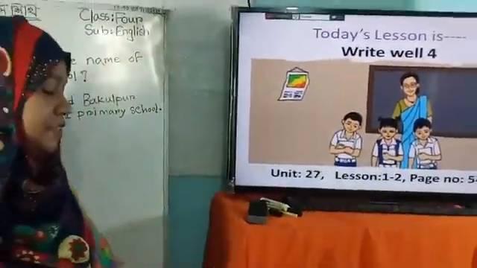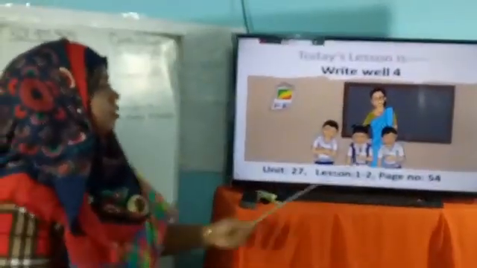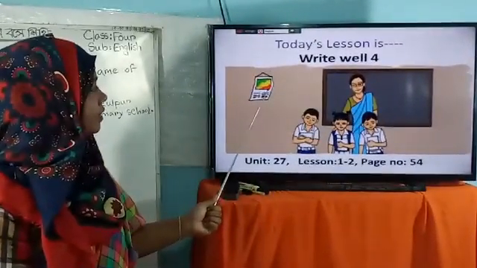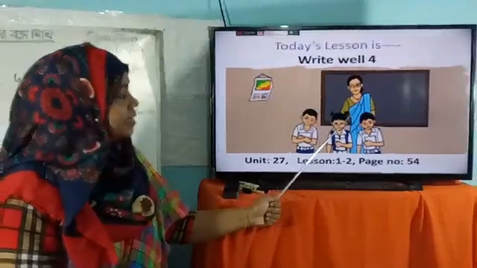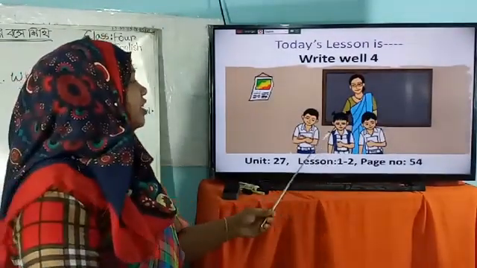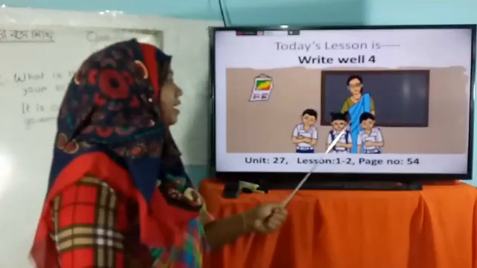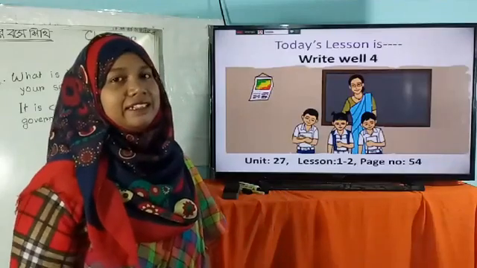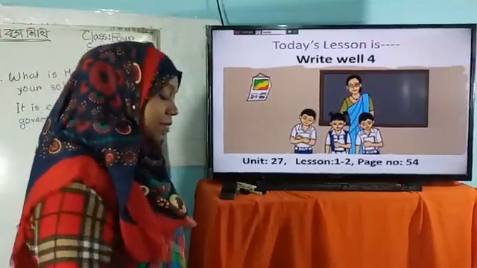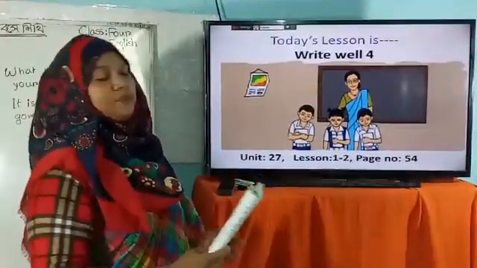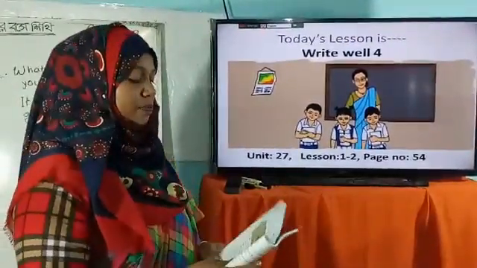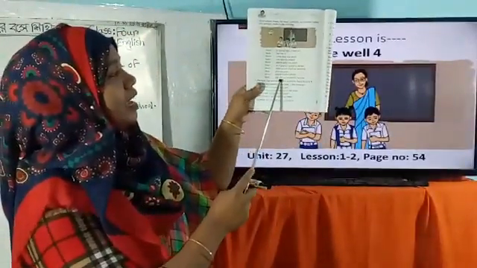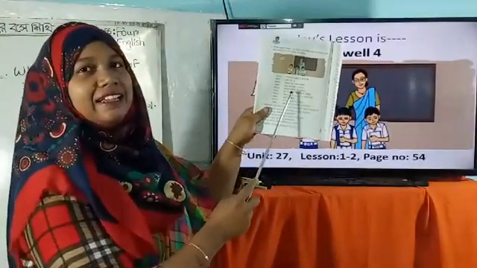Look at the picture, dear student. Look at this picture. There is a blackboard, a calendar on the wall. There is a teacher and 3 students. In this picture, we can see a teacher, 3 students, a blackboard and a calendar. Dear student, so it's time to discuss the passage or our today's lesson. Everybody look at your book. In your book, here is a dialogue. You can see a dialogue.